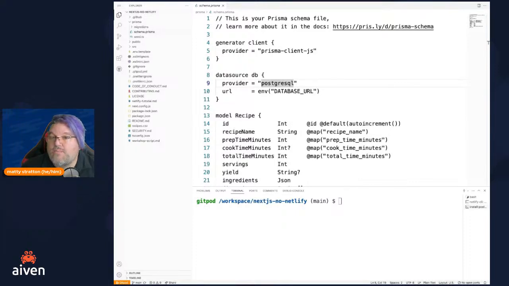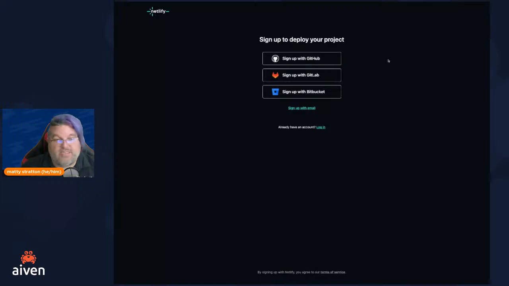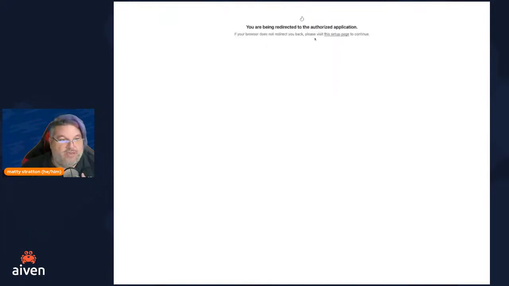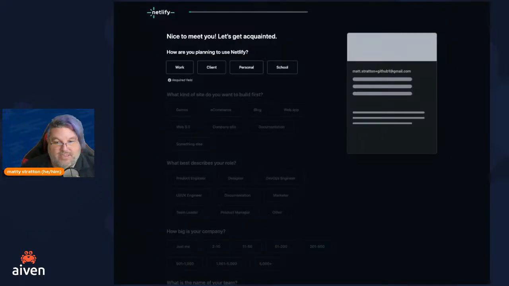Okay, cool. It's going to look like this. I'm going to say I want to sign up with GitHub because I already have a GitHub account. That's the easiest thing. We're going to be using GitHub. It's going to ask who do you want to be, because I actually have a couple different GitHub users. So we're going to be Matt Stratton 1, which has this beautiful little cute picture of my dog, Moxie, as opposed to the real Matt Stratton, who has the most terrible GitHub contributor graph you've ever seen.